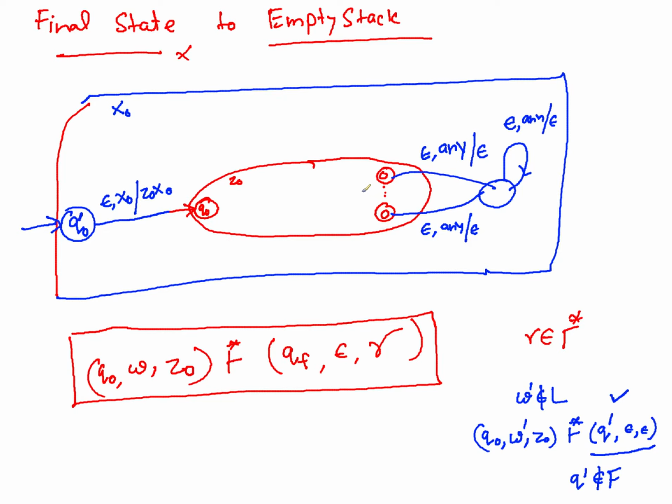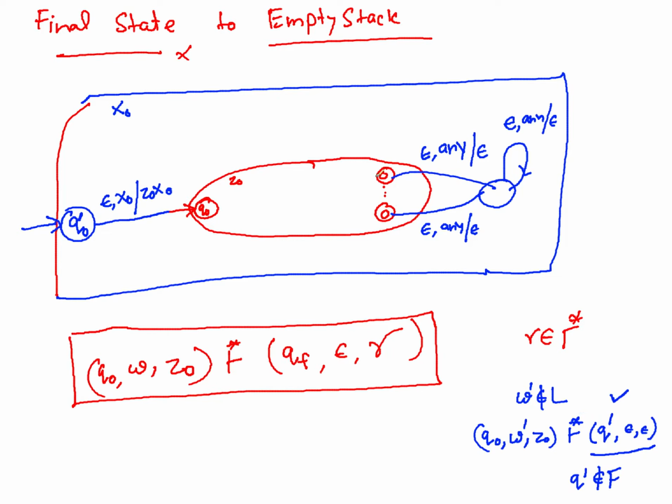So whenever you want to really empty the stack, you have to reach this state which actually empties any character from the stack, and to reach this state you have to come via one of the final states. If you are coming via a final state, you must accept the string if you have already consumed the input.